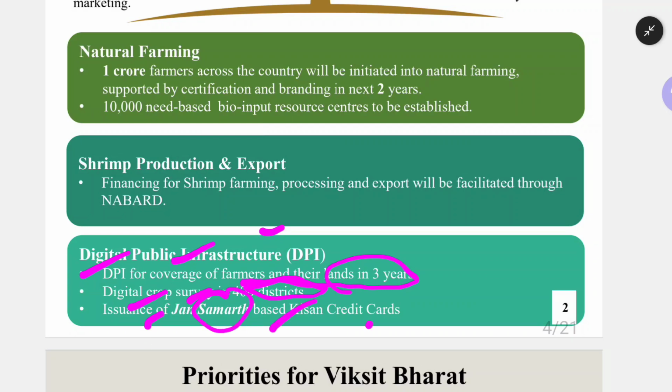Issuance of Jan Samarth based Kisan credit cards. This is the Jan Samarth based Kisan credit card, a new initiative under the Kisan credit card. The Kisan credit card generally gives what? Short term loans to farmers in order to start the business. So this is the first priority in the budget theme.